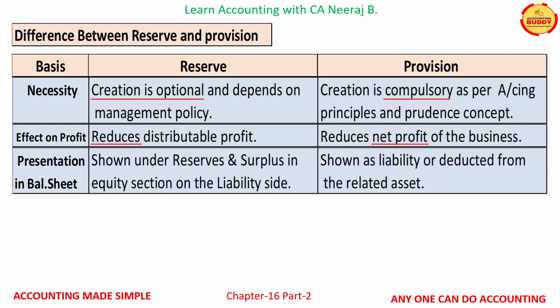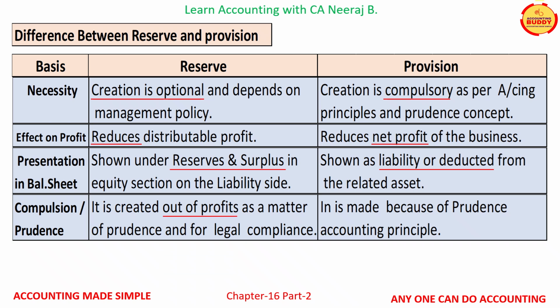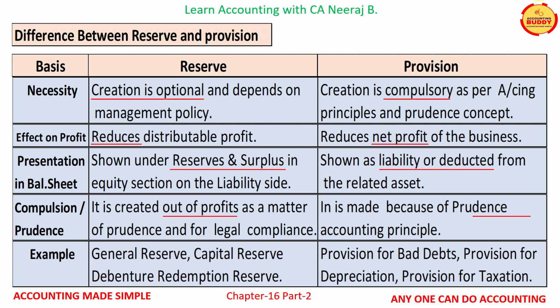The presentation of both is also different. Reserve is shown under reserve and surpluses in equity section on the liability side, while the provision is shown as liability or deducted from the related asset. Reserve is created out of the profits as a matter of prudence and for legal compliance, while provision is made because of prudence accounting principle. Examples of reserve are general reserve, capital reserve, debenture redemption reserve, while examples for provision are provision for bad debts, provision for depreciation, and provision for taxation.